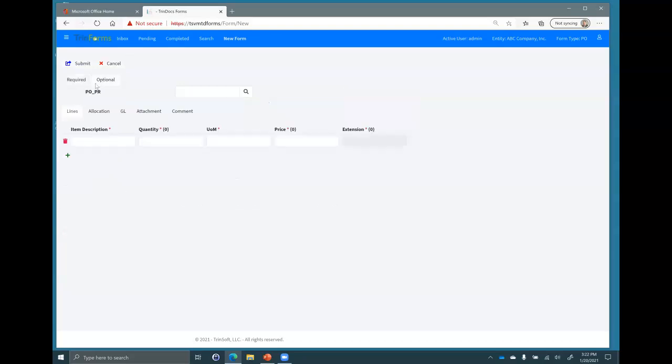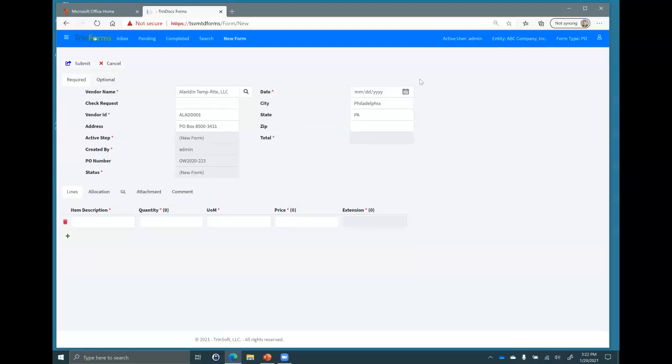I'm going to click on additional tabs. Notice that I have some tabs. This is a pretty standard data entry type of screen in software today, where I have what I would call a header area here, and a lines area down at the bottom. And notice that both my header and my lines have multiple tabs, which can hold additional fields or additional records. So I'm going to come down and, well, there it is.